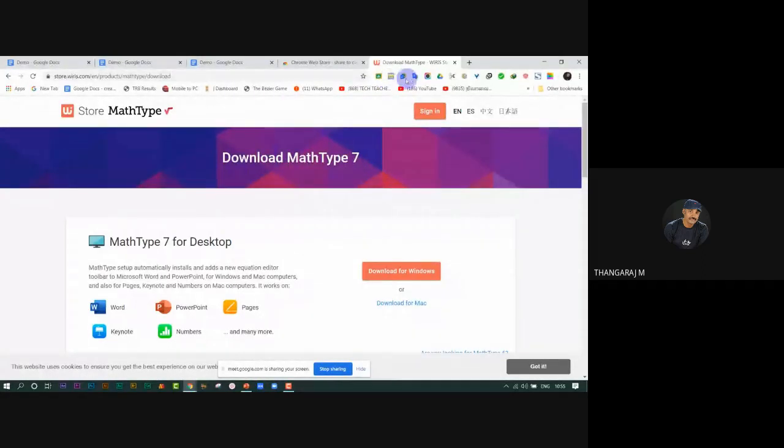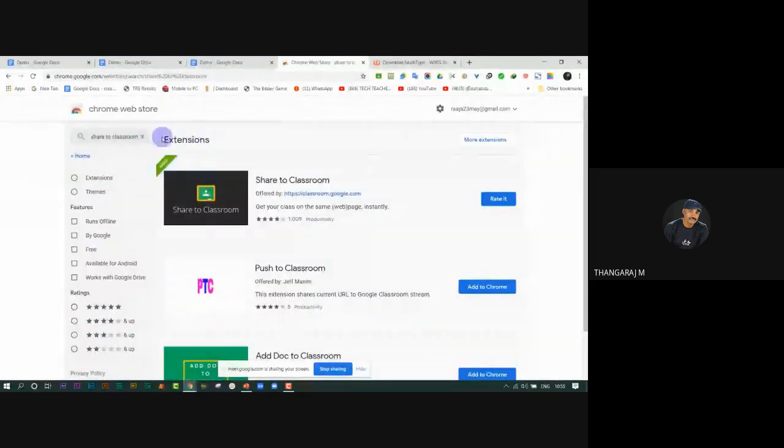Then the roster tool. The roster tool shows information of students in your Google Classroom in Excel format. Okay, go to the Chrome website and click roster tool.